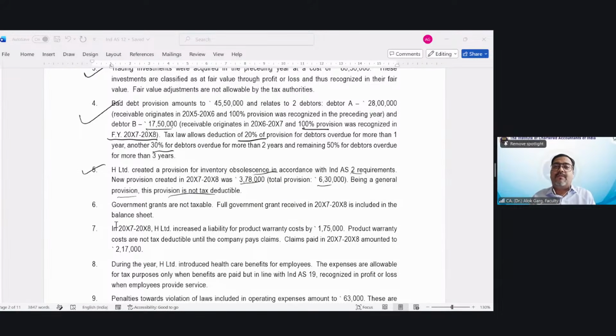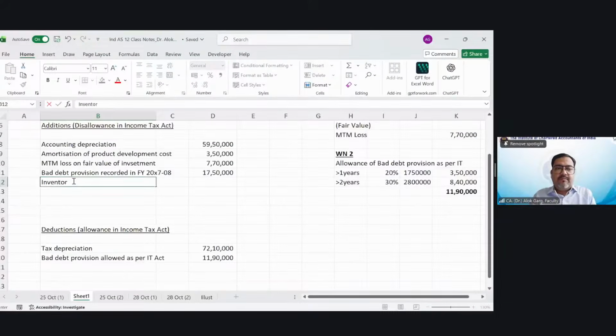So what should you do? You should disallow this inventory obsolescence provision, right? But will you disallow the total provision? The earlier provision has already been disallowed in the respective earlier income tax computations. So whatever you have taken in the current year will be disallowed in the current year. So how much is it? 3,78,000. Okay.